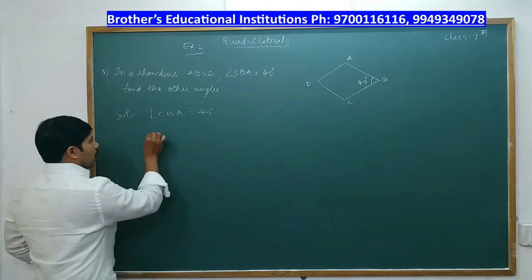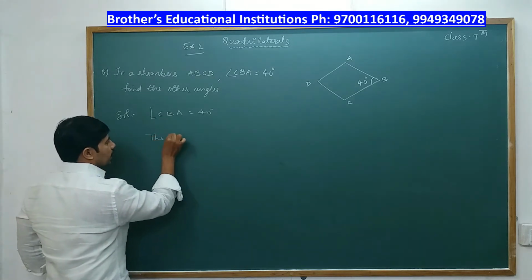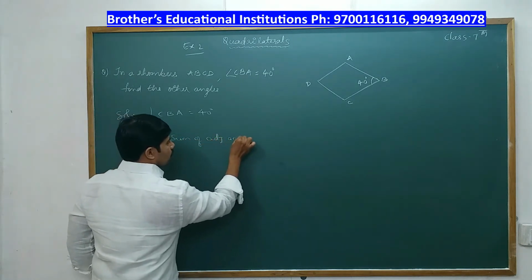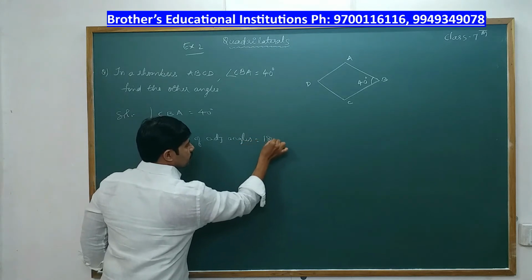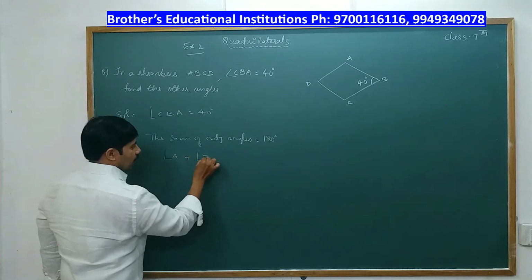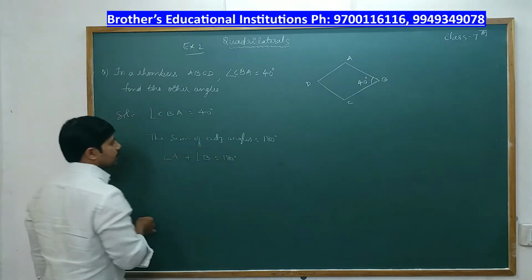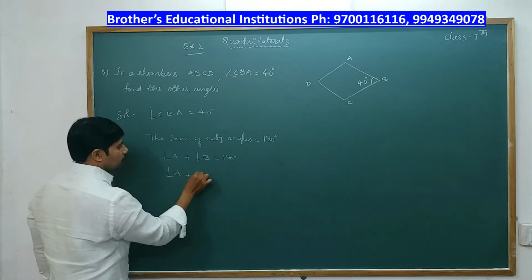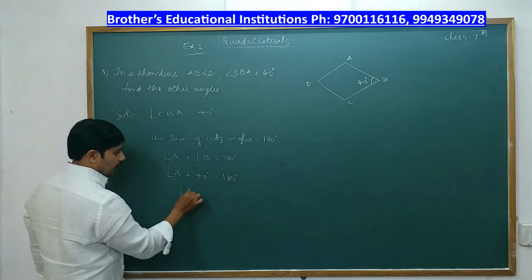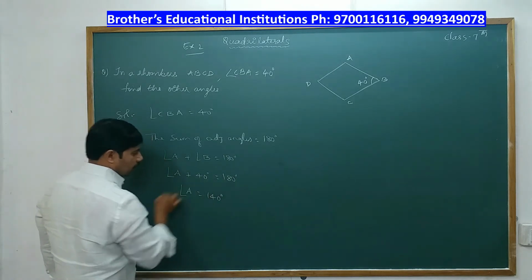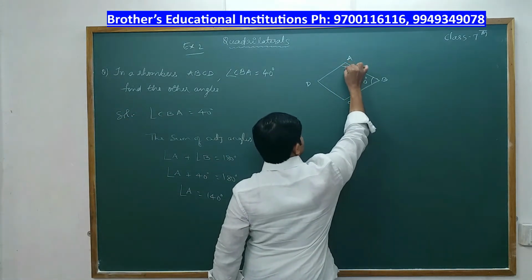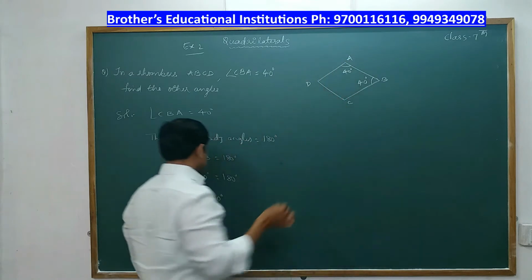That means the sum of adjacent angles is 180 degrees. That is angle A plus angle B is equal to 180 degrees. Angle A we have to find out. Angle B is 40 degrees, so angle A plus 40 is equal to 180. So angle A is 180 minus 40, it is 140 degrees.